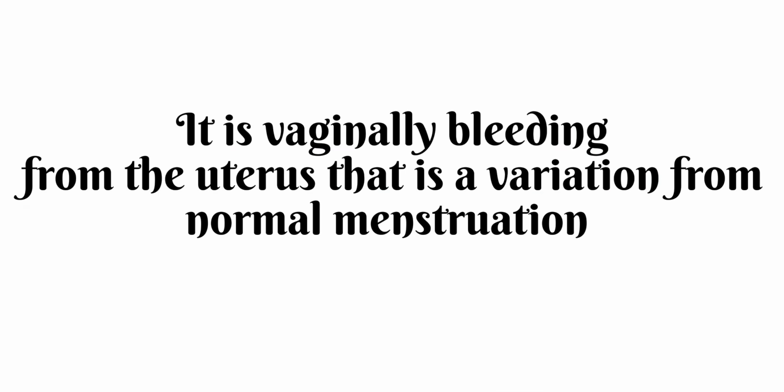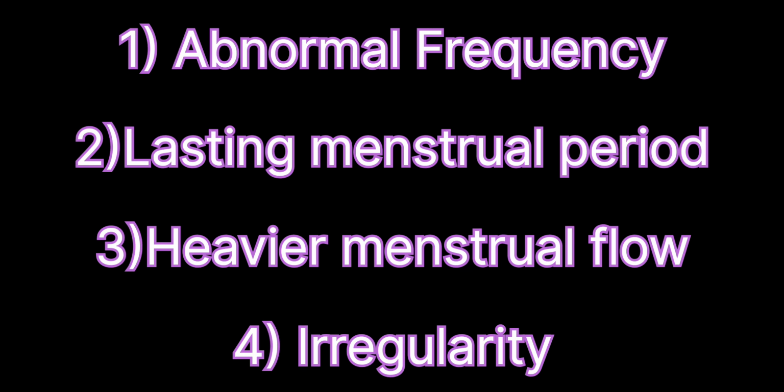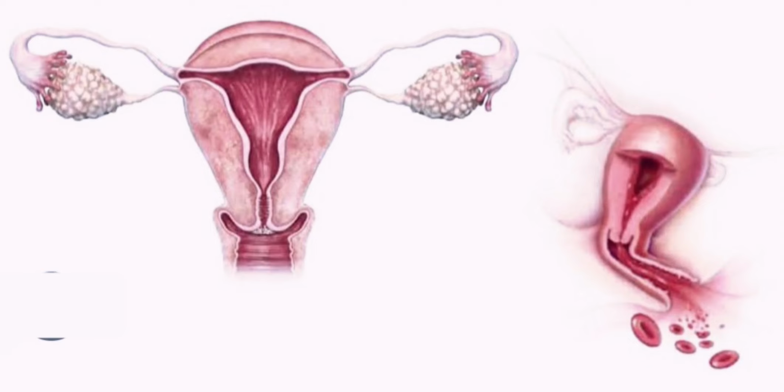It is a vaginal bleeding from the uterus that is a variation from normal menstruation, which may be due to abnormal frequency or menstrual period lasting excessively long. Next is heavier than the normal flow, that is more than 80 ml of blood, or being irregular, that is variation in cycle length lasting more than 4 days.